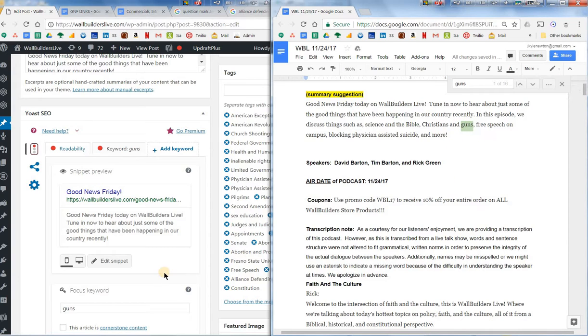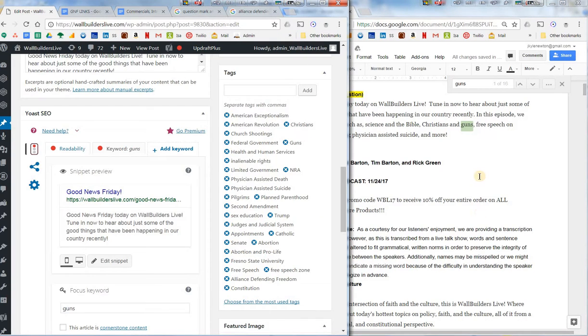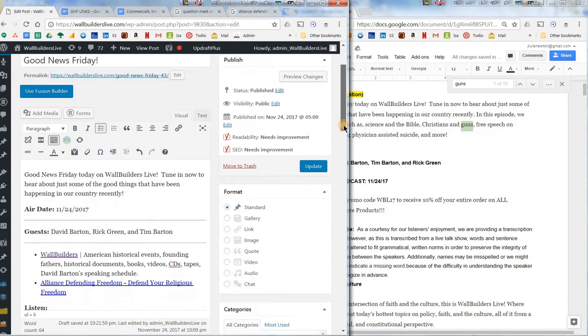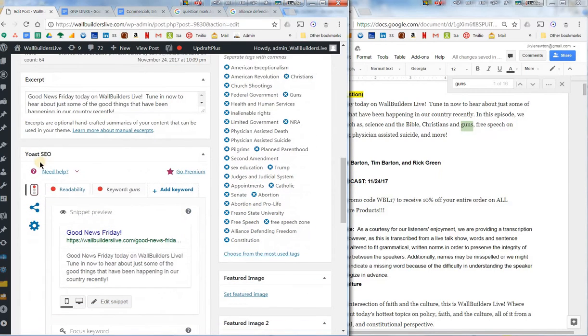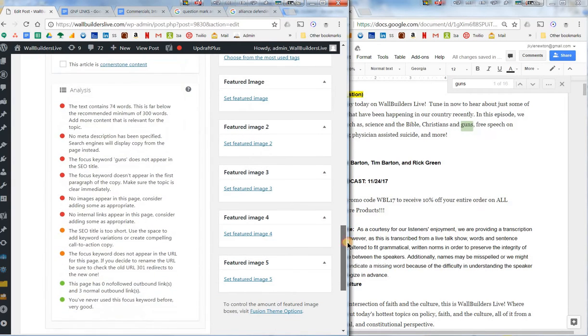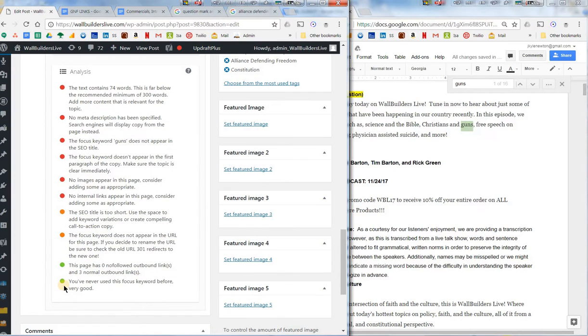So the next step that I did, I came over here to the edit page and entered guns in the focus keyword. Now remember, if you scroll down, it's in your SEO section, just below the edit snippet box. It's right here. So I put in guns, and I know it's the most frequently used word in this podcast, but now I want to see if it's the first time we've used it ever in Wall Builders transcribing. And it says for us right here, you've never used this keyword before.